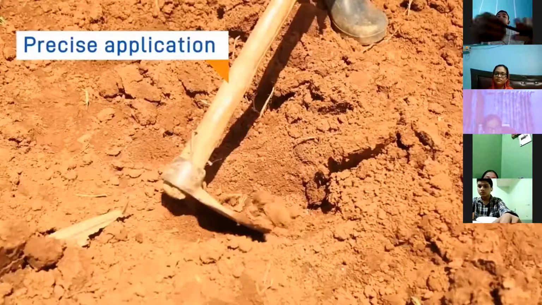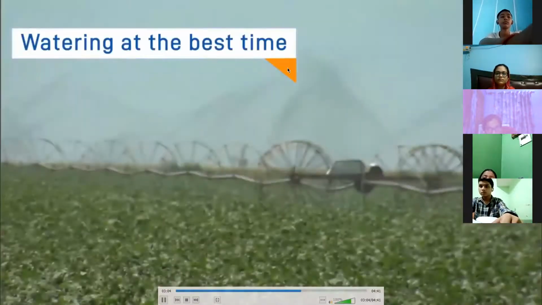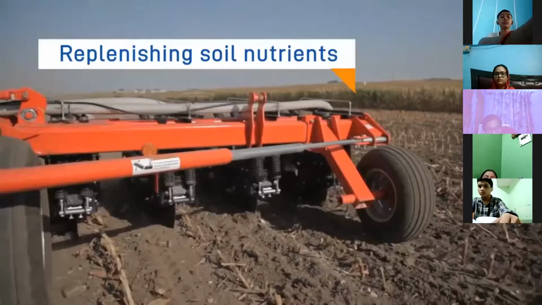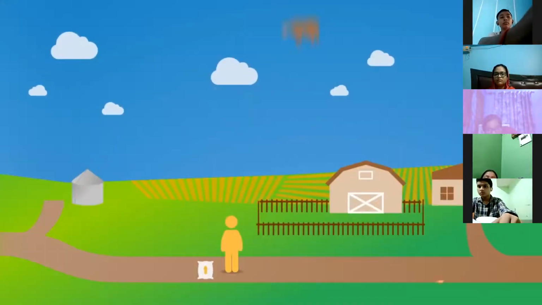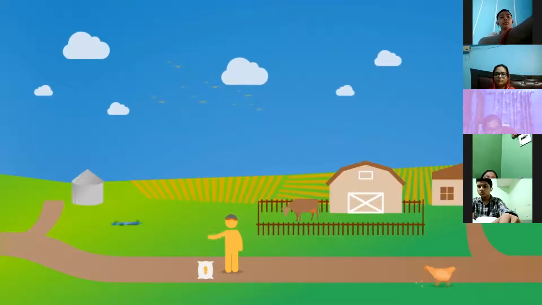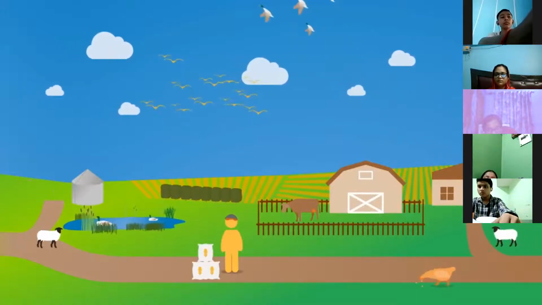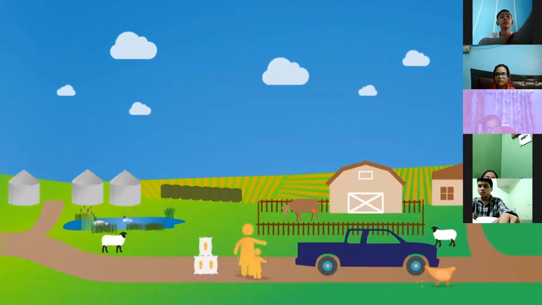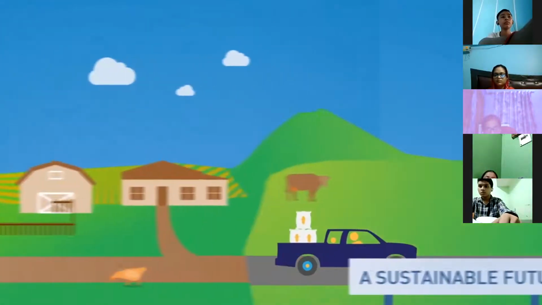Precise application of crop nutrients, making sure crops are watered at the best time of day, planting shelter belts or hedge trees, replenishing soil nutrients used by the plants during growth. Sometimes best management practices are more costly, but when they are used, they can have a positive impact on our environments, our crop yields, our economic growth, and our society. This helps us move towards our goal.